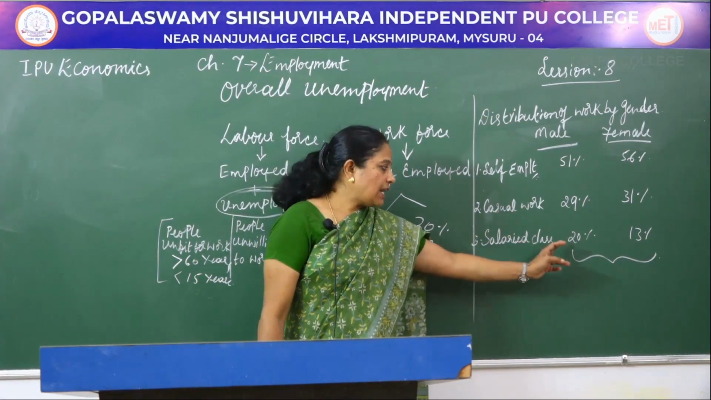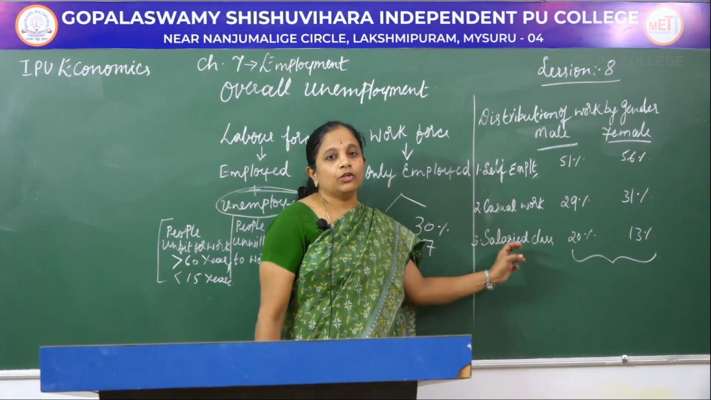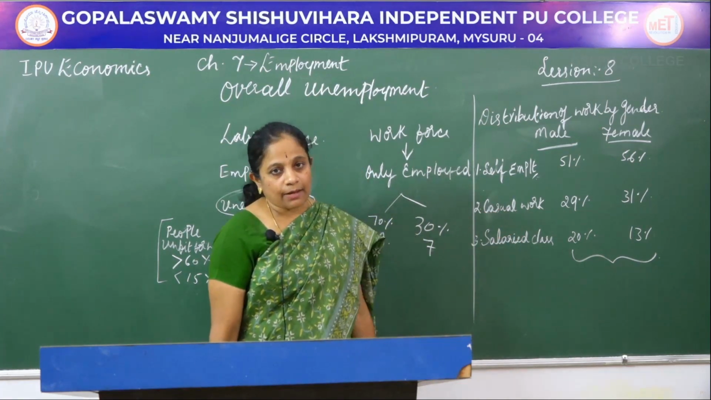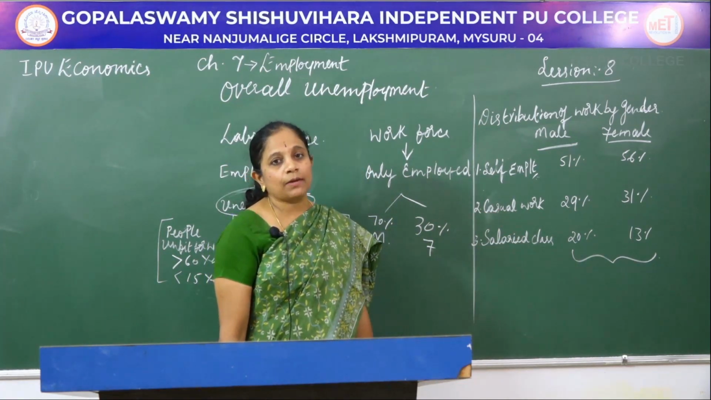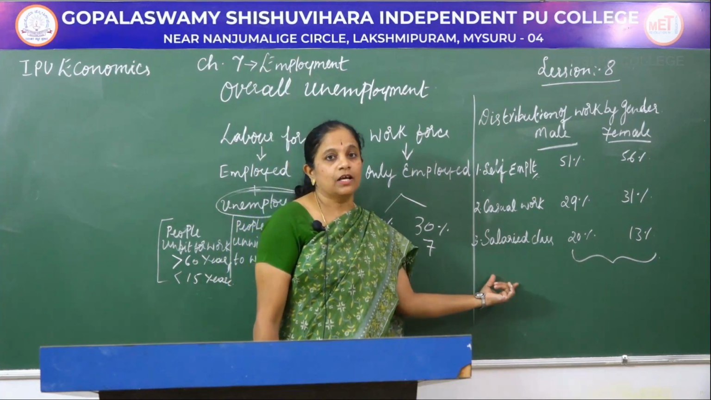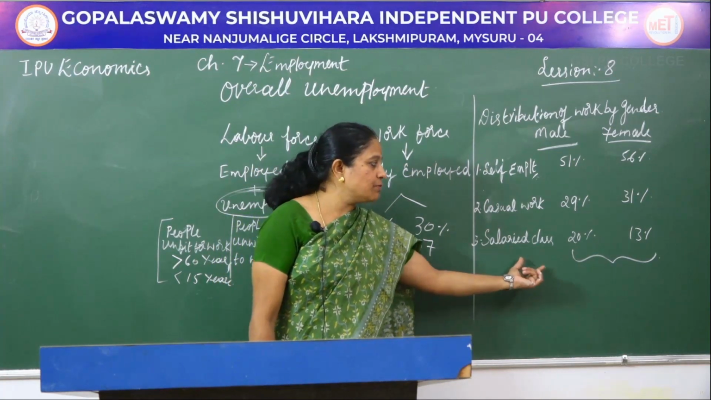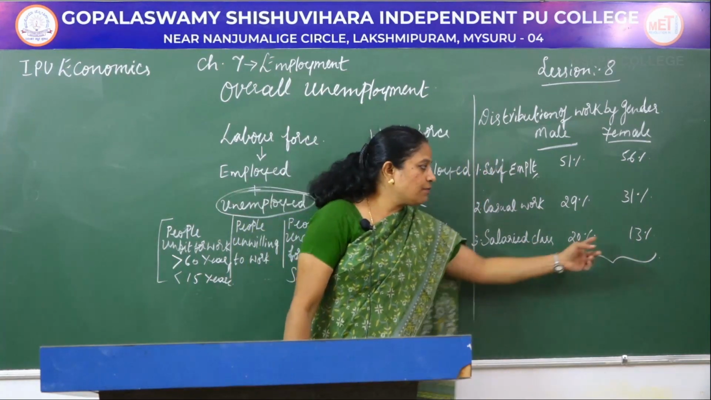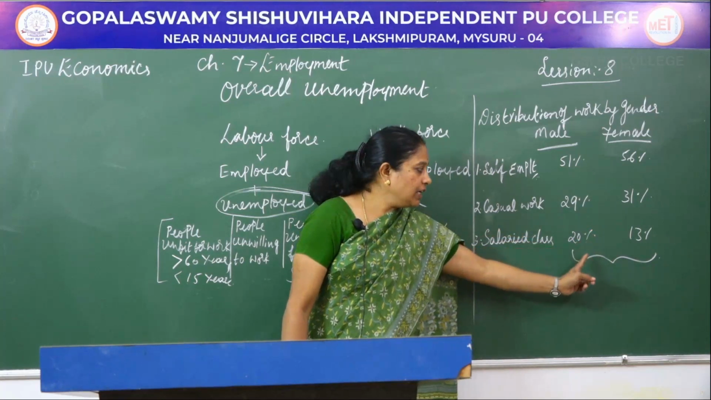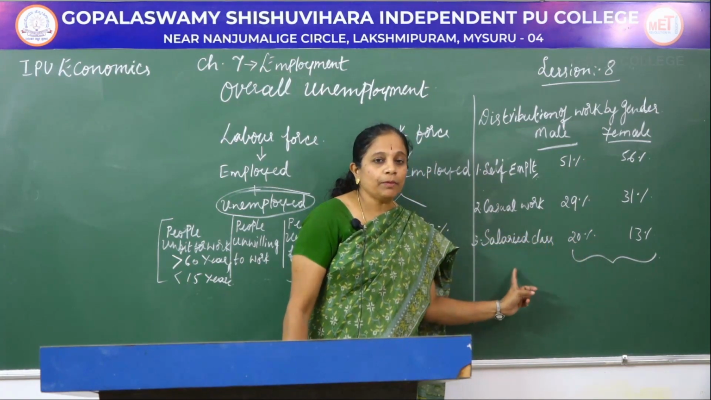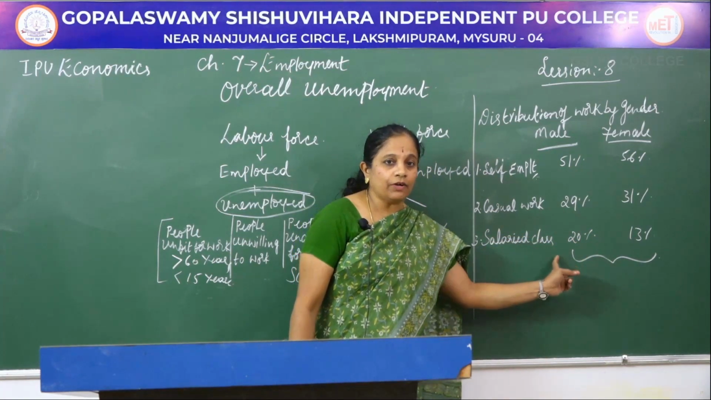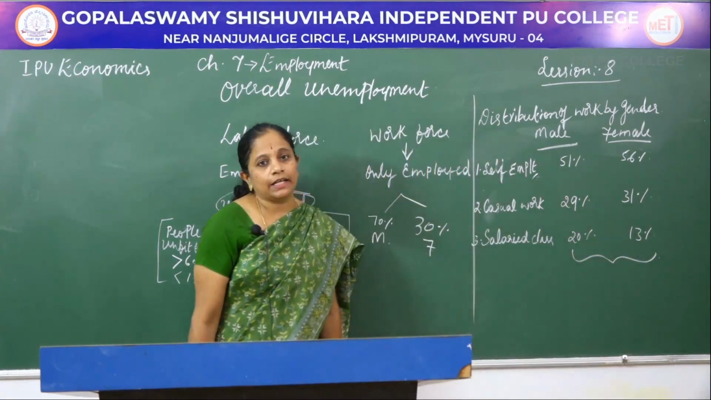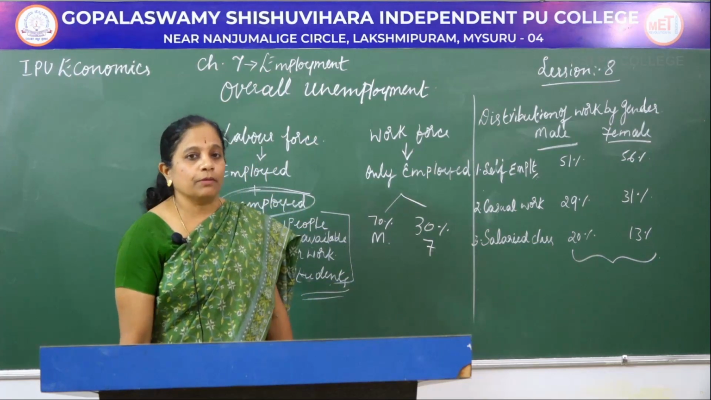The third one is the salaried class. Here you have to pass through a government examination and you should have the prescribed qualification to get this. So here you can see the difference between males and females, a difference of 7%. 20% of the employed people who are in regular salaried work are males and 13% of the salaried class workers are females.